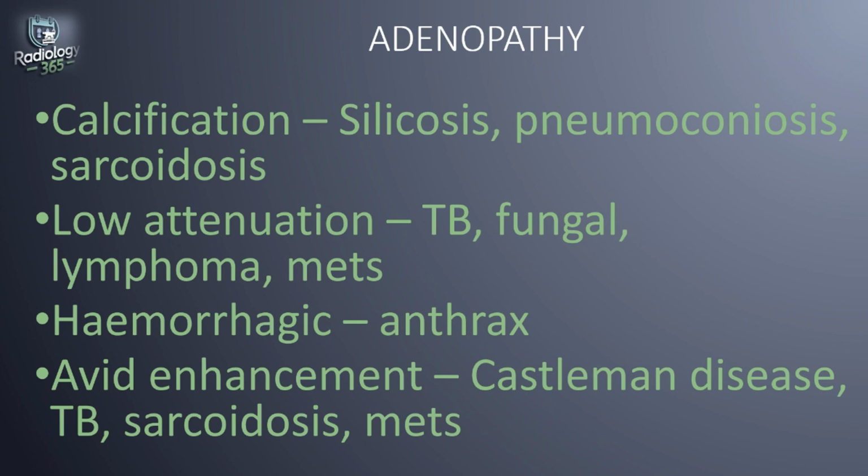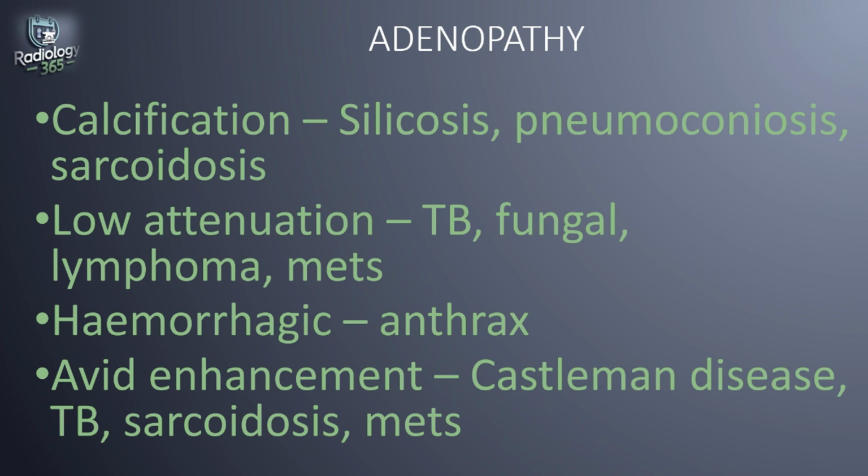Then when you have avid lymph node enhancement, it's seen usually in Castleman disease. Also, sarcoidosis, TB, and vascular mets have avid lymph node enhancement. Some of the avidly enhancing metastases include renal cell carcinoma, thyroid carcinoma, lung carcinoma, melanoma, among others.